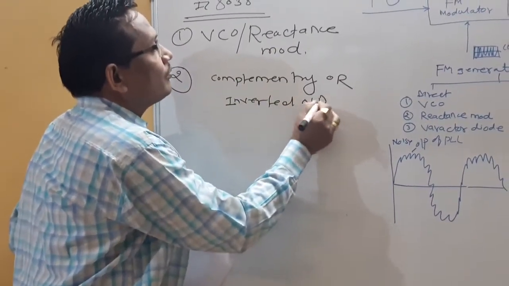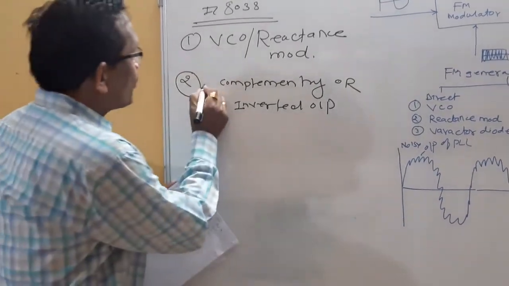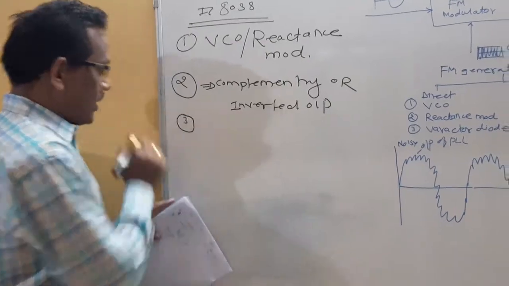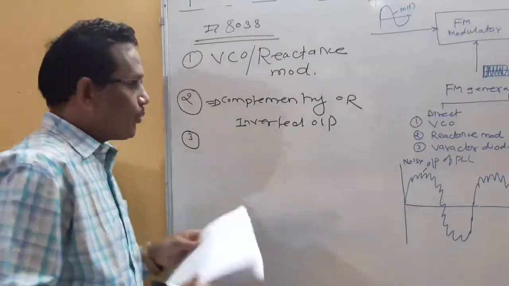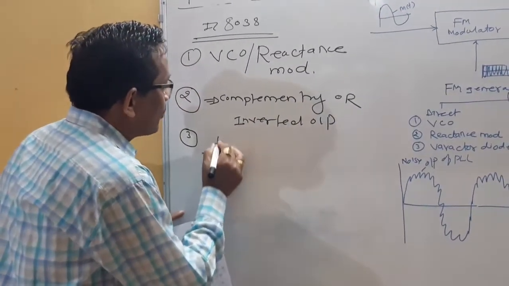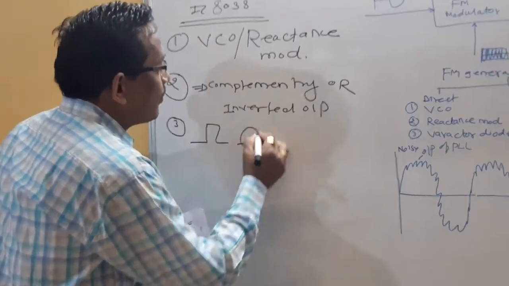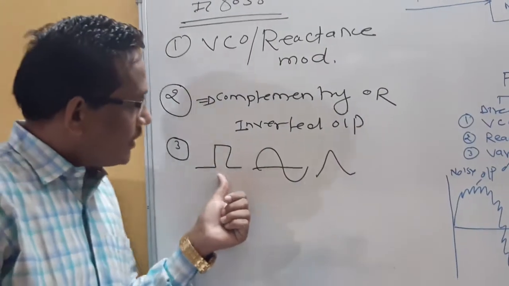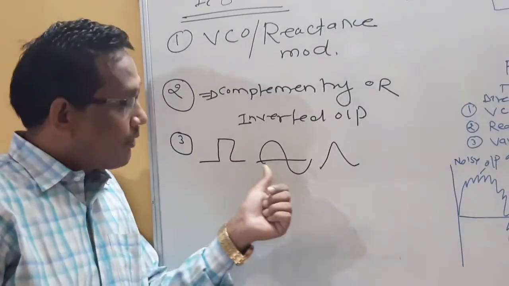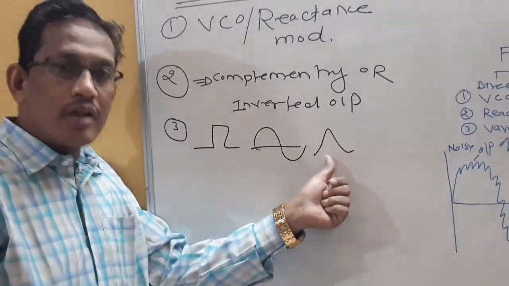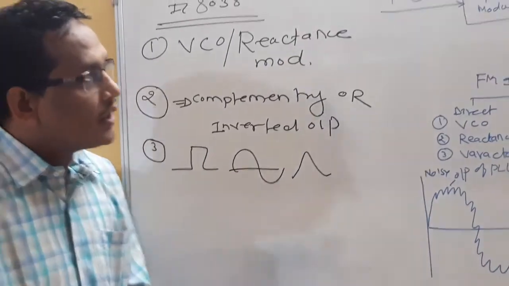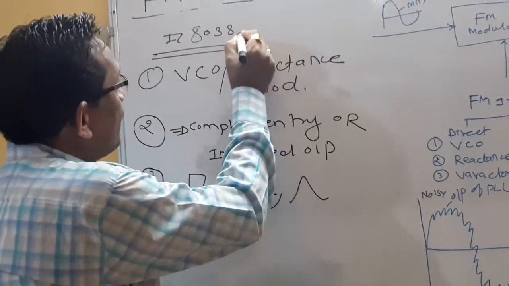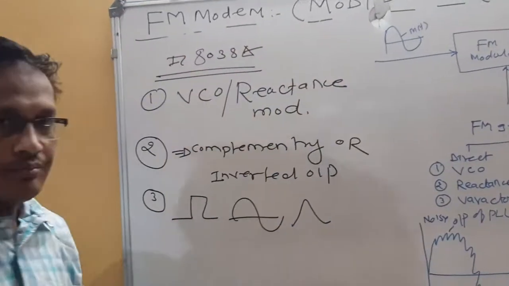Inverted output. So this is the important feature of the particular 8038. The second important feature of this IC is that it can produce a high frequency square wave, high frequency sine wave, and high frequency triangular wave. That means the output of this IC is a high frequency square wave, sine wave, or triangular wave. As an FM signal is nothing but a high frequency carrier signal, I can generate a particular FM signal using 8038.